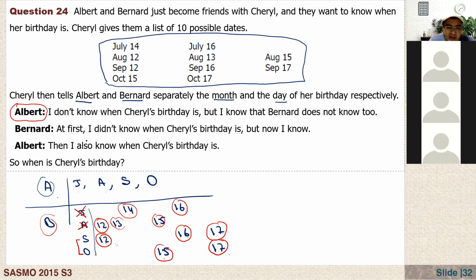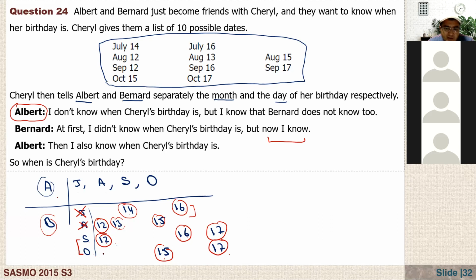But now at first, I didn't know when Cheryl's birthday is, but now I know. That means that actually it is not here. All right. And also if he doesn't know that, that means that we have two months, because maybe it's September or October.